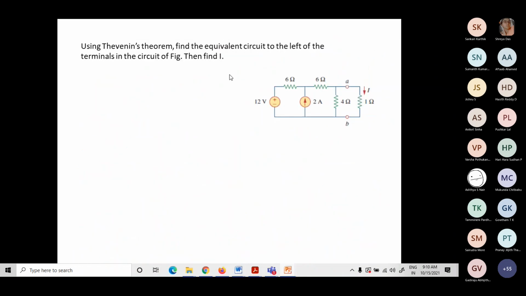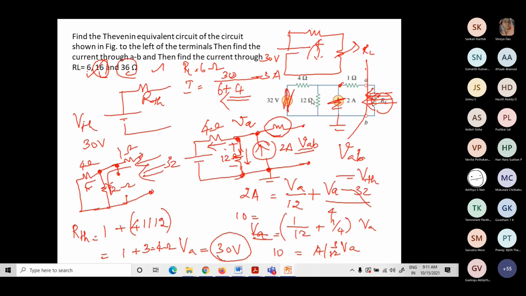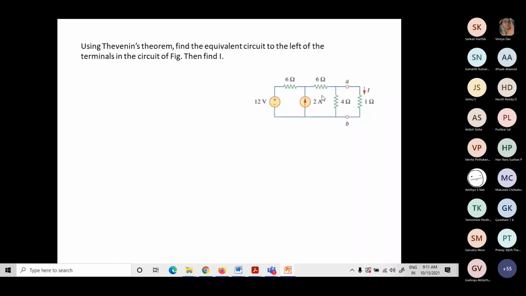Now I have taken another example. You can just try it by yourself. I hope this is easy to solve. It's almost similar to the network given here. The only difference is I have another series resistance. It's not going to be a single node. We have two nodes here.